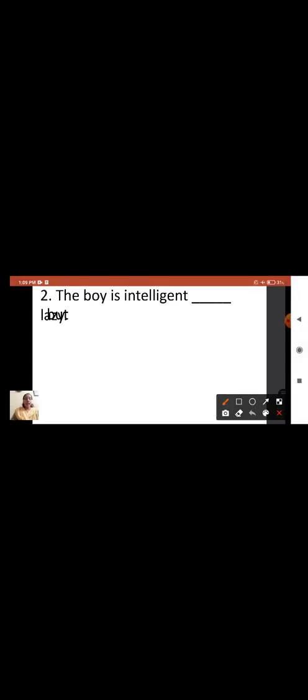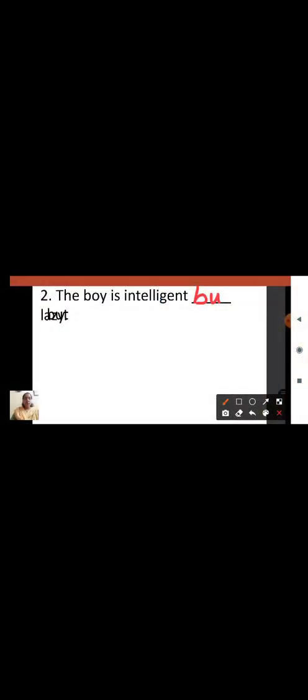Next. The boy is intelligent dash lazy. Now you have intelligent, lazy. Two different words. There is a contrast, opposite. Intelligent he is, but he is lazy. So here the word will come but. Let me write here but. B-U-T, but. So your word will come but. The boy is intelligent but lazy. Okay, children, understood?